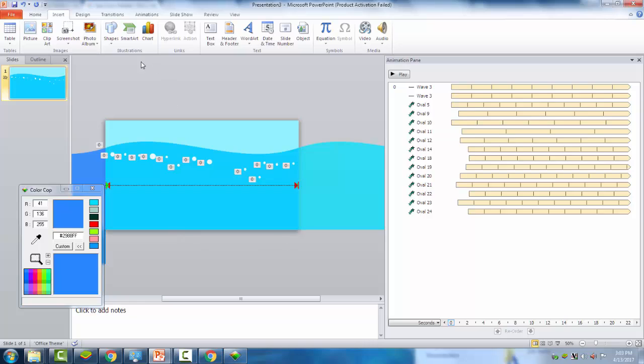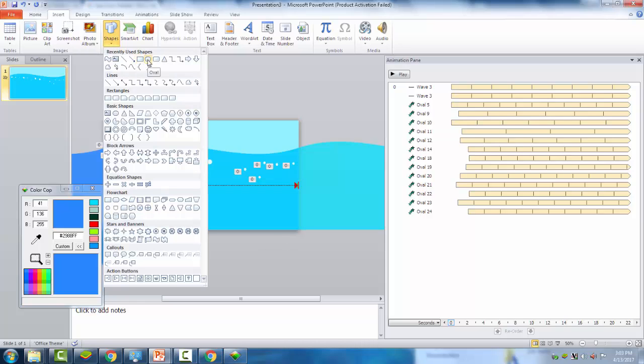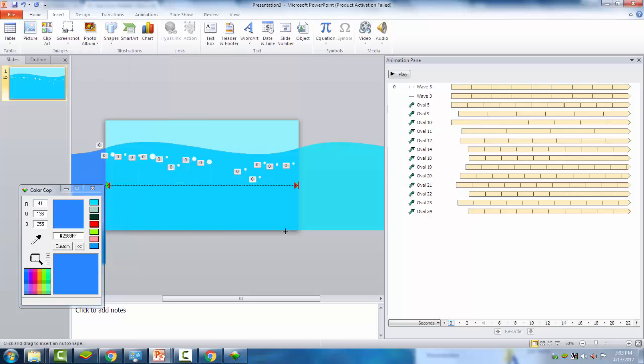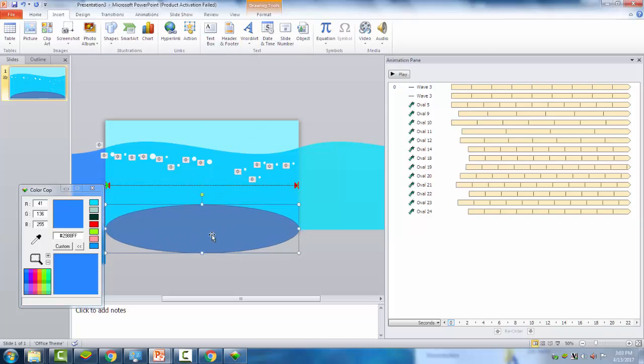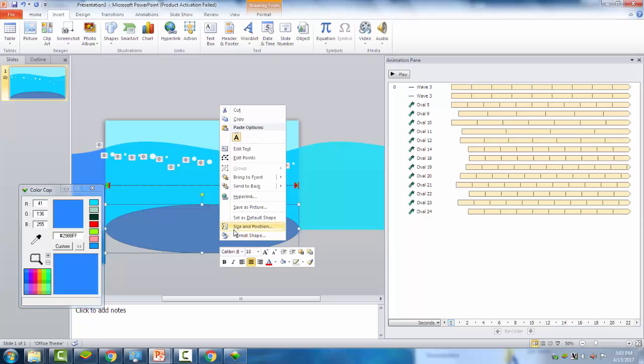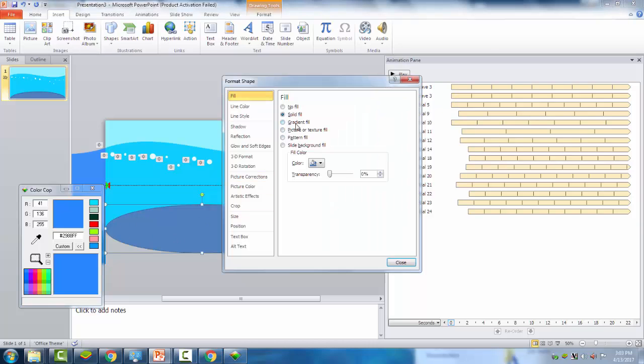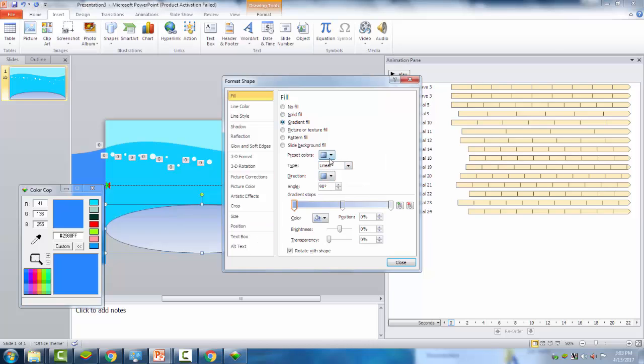And I will add some gradients to the bottom of the effect. Then we go to insert shapes, then oval. There. Then add it to this part, the bottom part, but the half part of the circle. Then right click, format shapes. I will create a gradient. Then, no, not that. Select the type, then path.